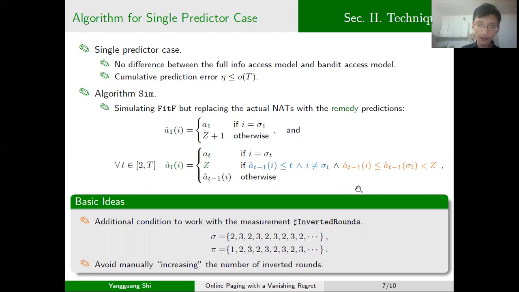So in such a case, we need the first part of this orange part, the first inequality, to help us deal with these measurements. And the second part is to ensure that the inverted pairs that we count are not caused by our operation of increasing the remedy prediction of some page to a large enough Z. Yes, this is the basic idea of setting the remedy predictions.